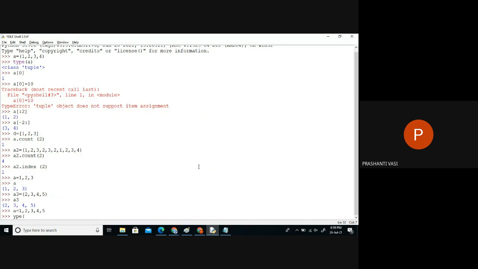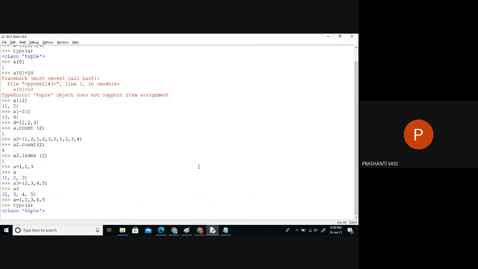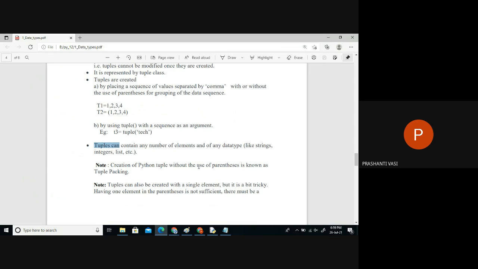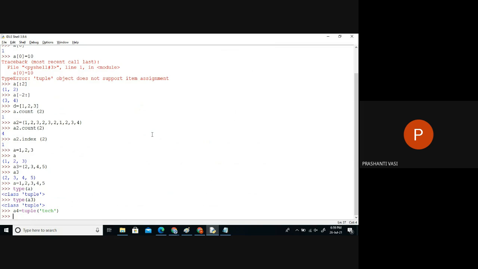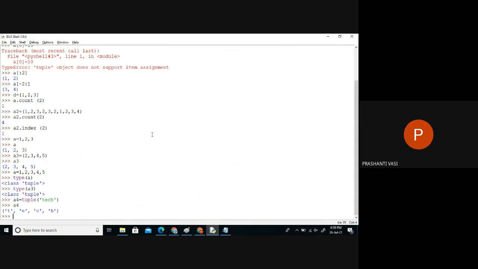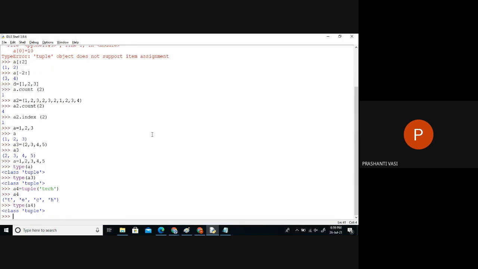See, the data type of A is tuple, and the type of A3 is also a tuple. And I said there's one more way, the tuple function. By using the tuple function also, we can create a tuple object. If I ask for a tuple object by taking a string object as an argument, now A4 is already taking all the 4 letters of the string in a tuple form. So now A4's type is also a tuple object. So this is one, so various ways.